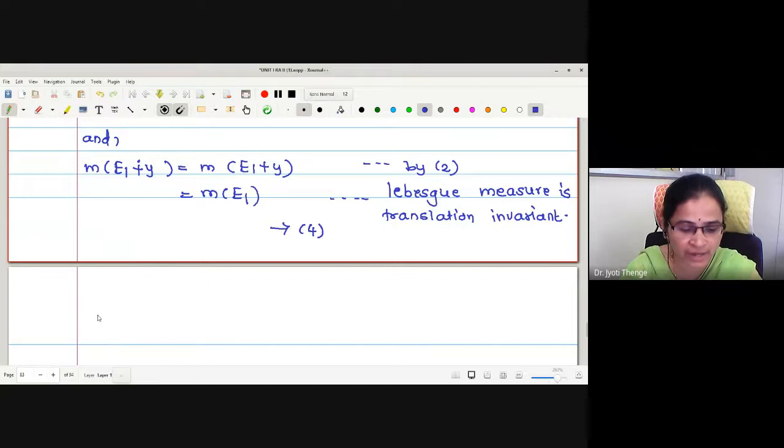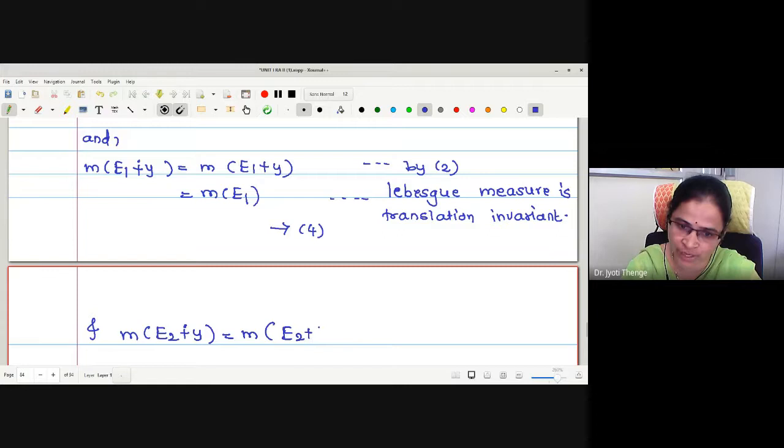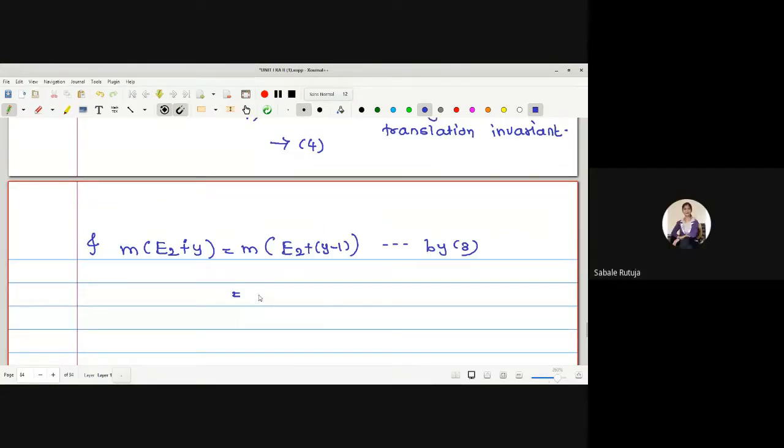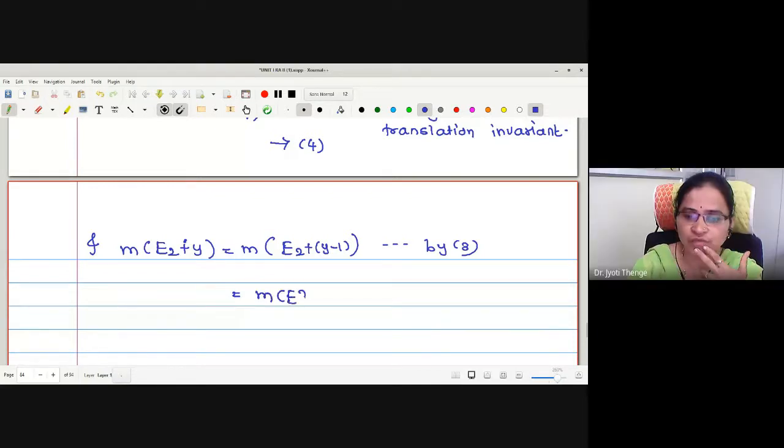And what about the second, measure of E2 sum modulo 1 with Y? Is it measure of E2 plus Y minus 1? Reason by statement number 3. And what is this measure value now again? Measure of E2, right?